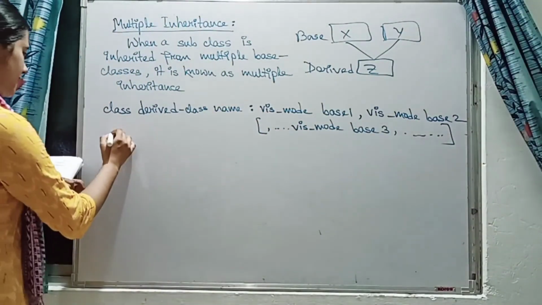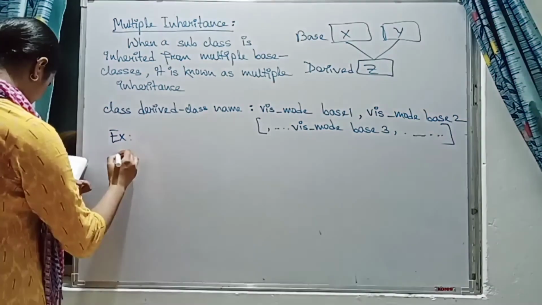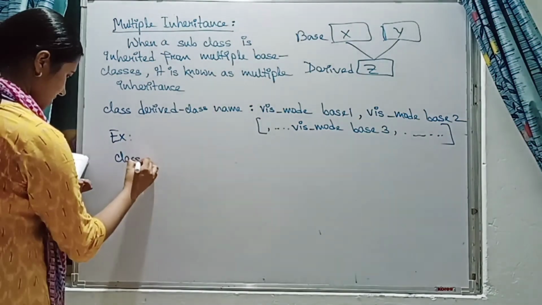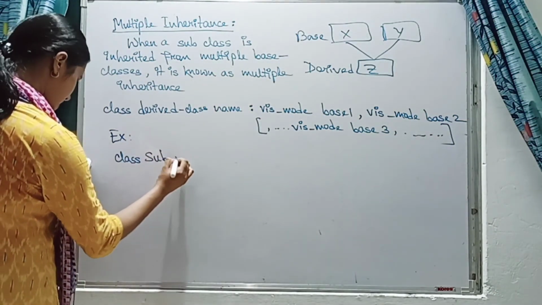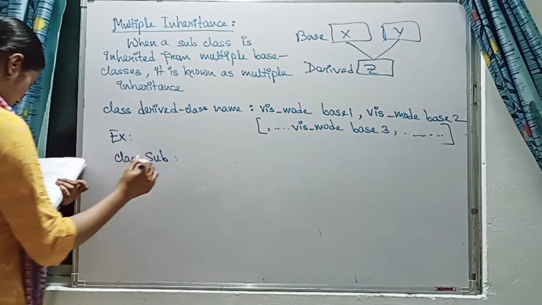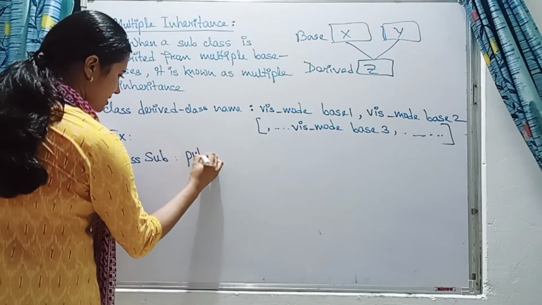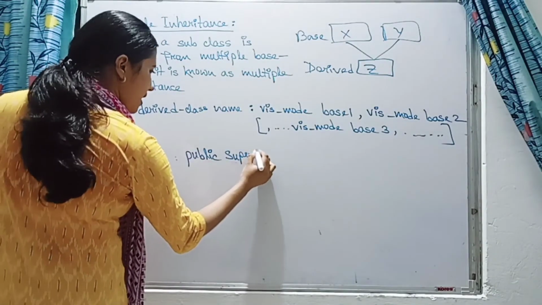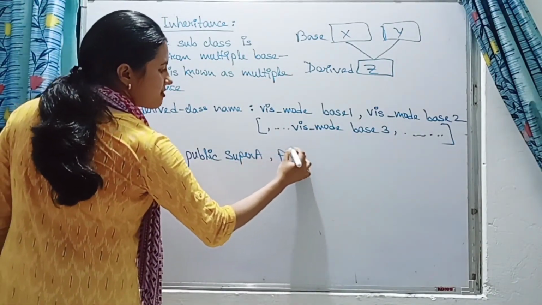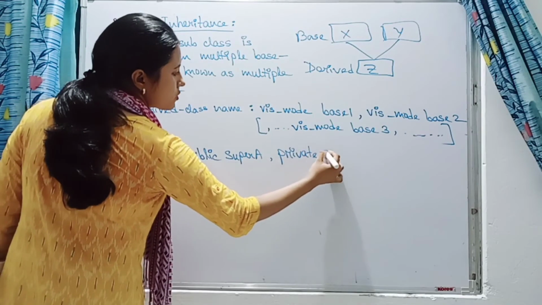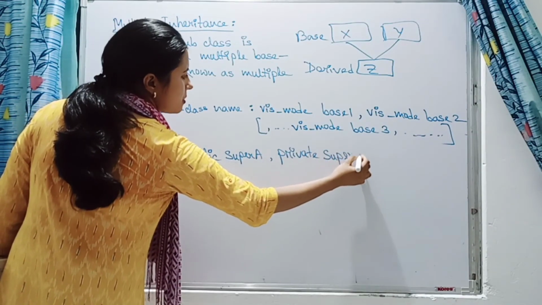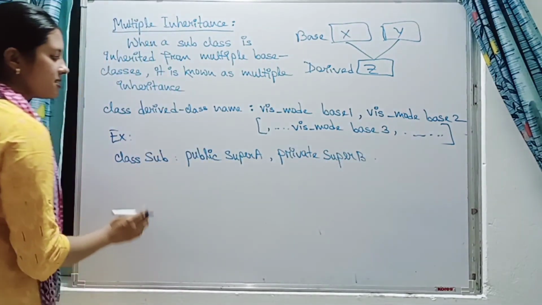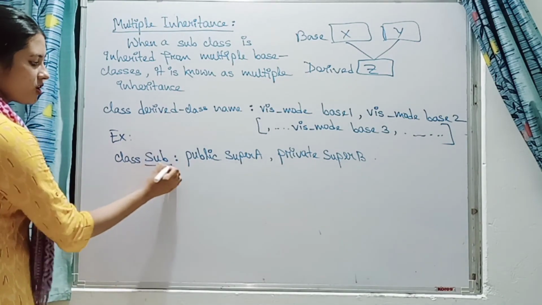So let us take one example. Example: class sub. Sub is the derived class. Now if I write: public super A, private super B. What is the meaning of this? This is the definition of this subclass.